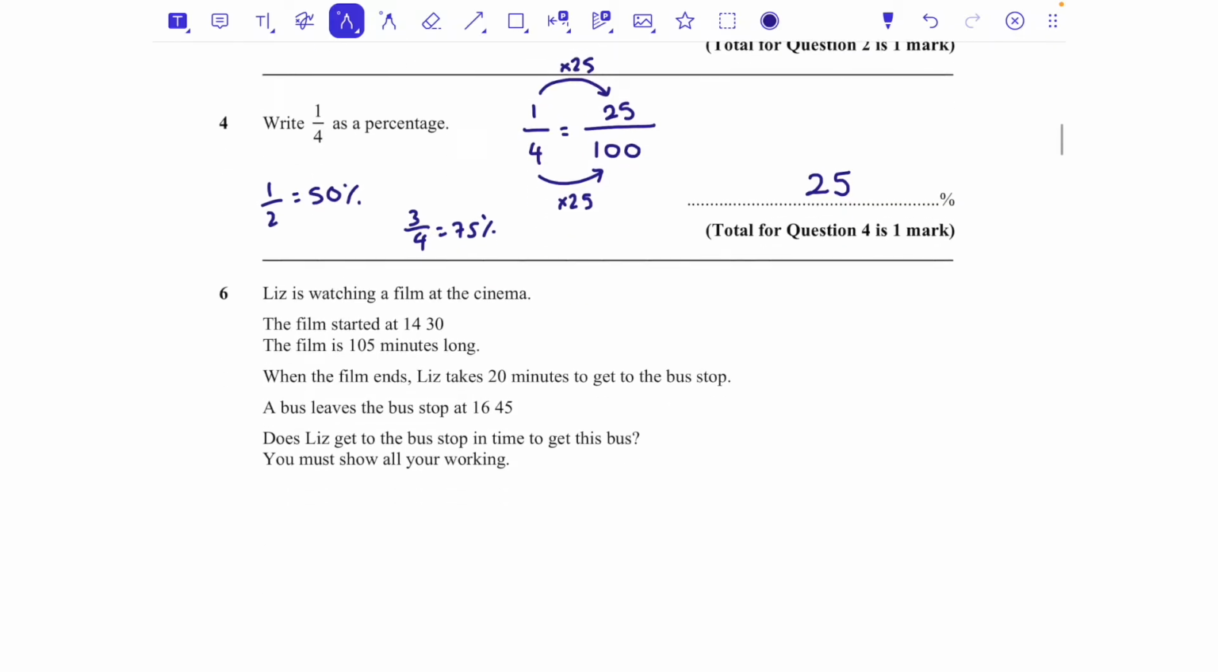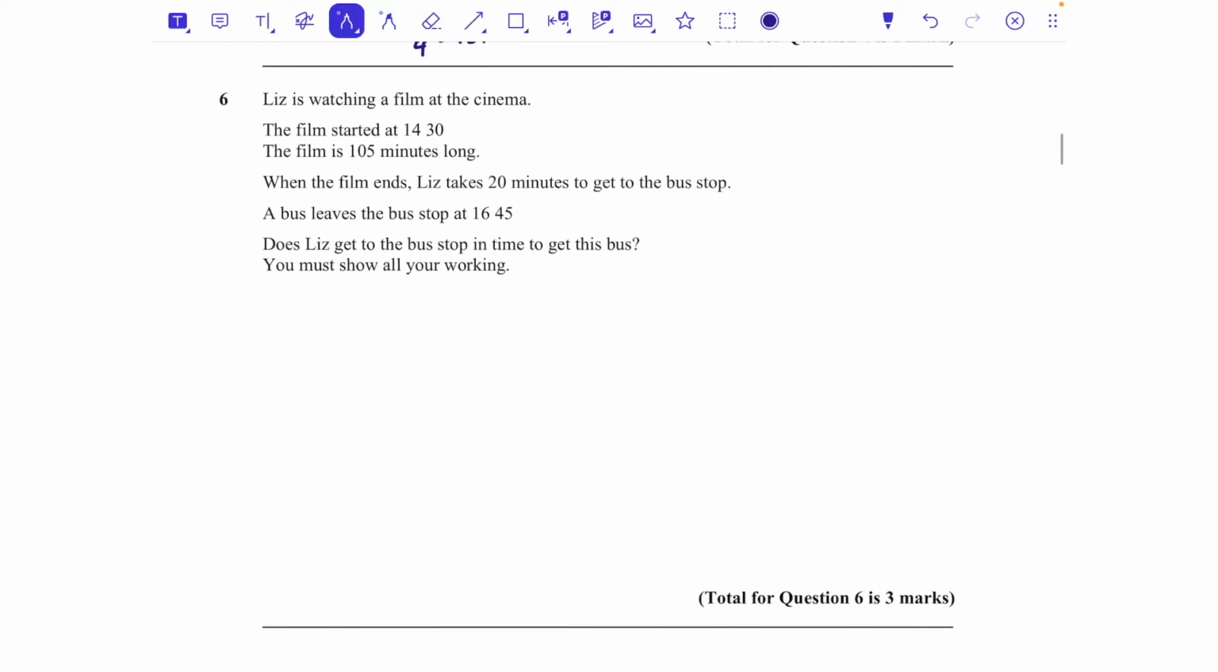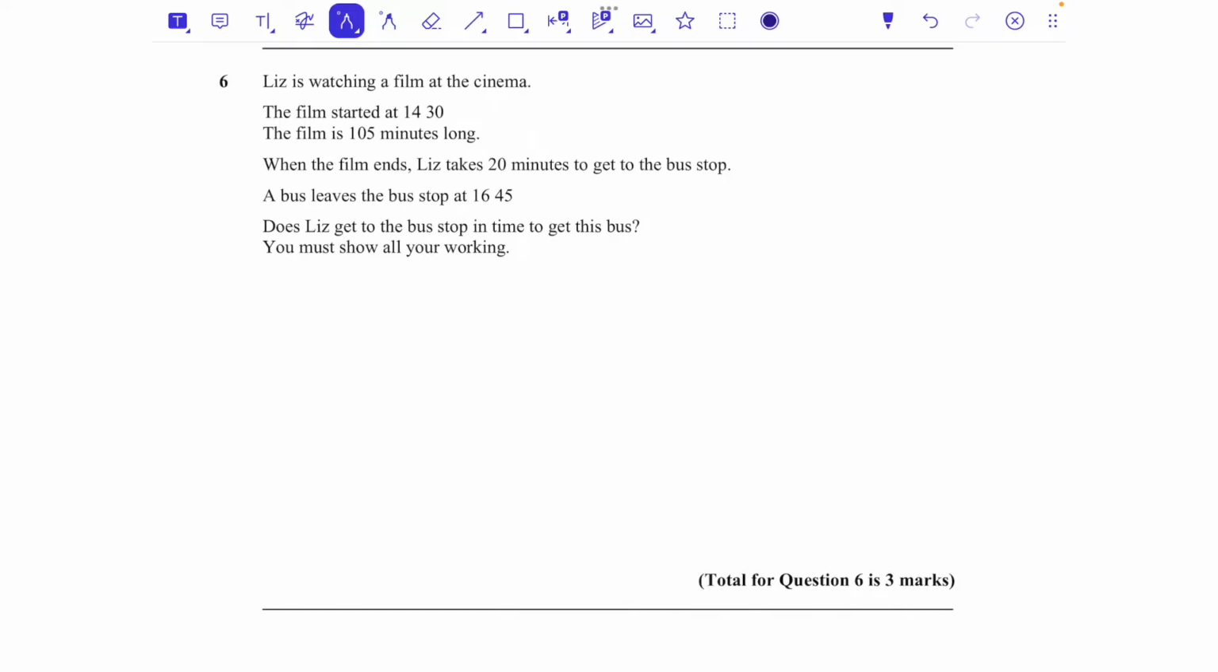Liz is watching a film at the cinema. The film started at 2:30, and the film is 105 minutes long. When the film ends, Liz takes 20 minutes to get to the bus stop, and a bus leaves the bus stop at 4:45. Does Liz get to the bus stop in time to get that bus? So if the film starts at 14:30, that is 2:30 p.m.